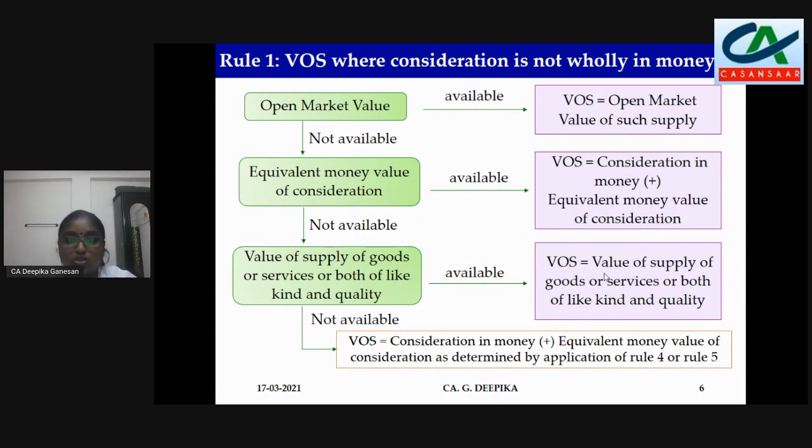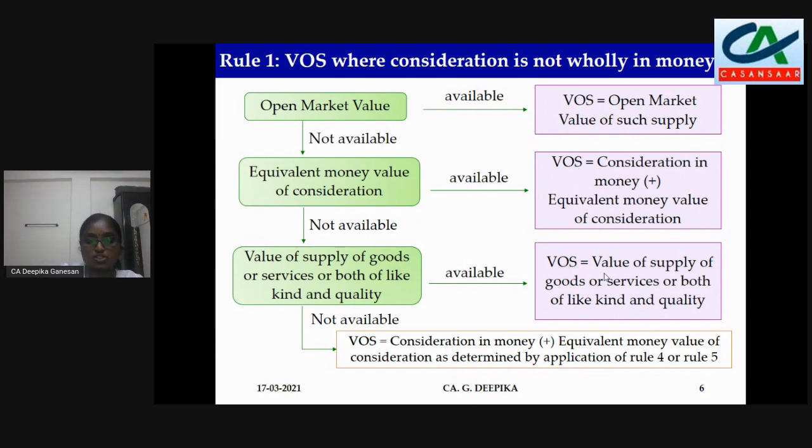If that is also not available, go for the rule, that is rule 30 and 31. So as per CGST rules, it is rule 30 and 31. For valuation, it is going in this order. So rule 30 or 31. So it will be value of supply is equal to consideration in money plus equivalent money value of consideration as determined by application of rule 30 or 31. So this is in case the price is not the sole consideration.